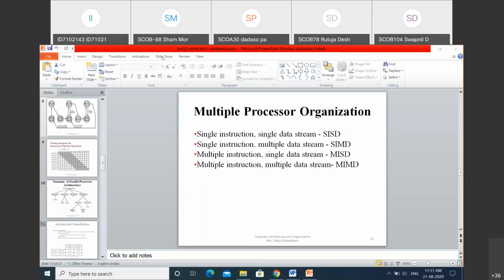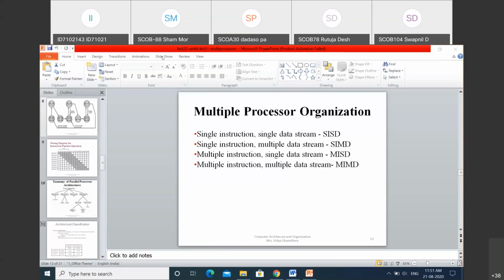In MIMD architecture, depending on where the data stream is stored, it is again divided into two types: tightly coupled multiprocessor architecture and loosely coupled multiprocessor architecture. Now we will see the MIMD architecture for shared memory.